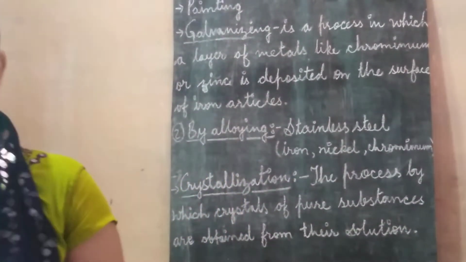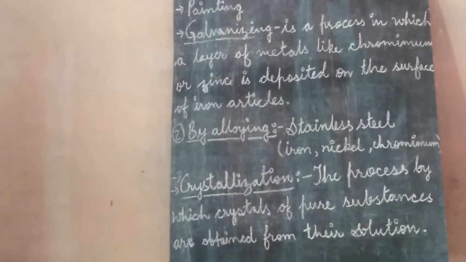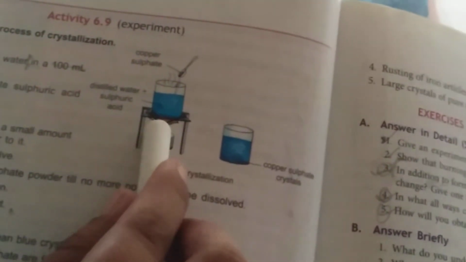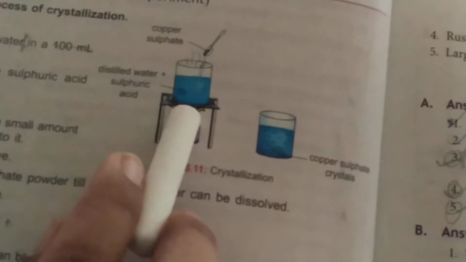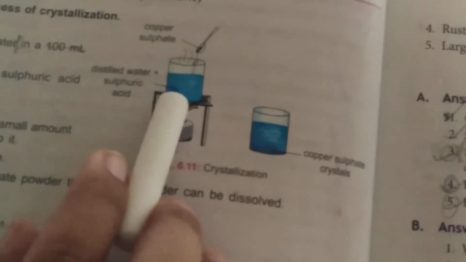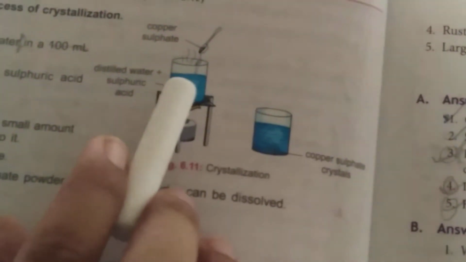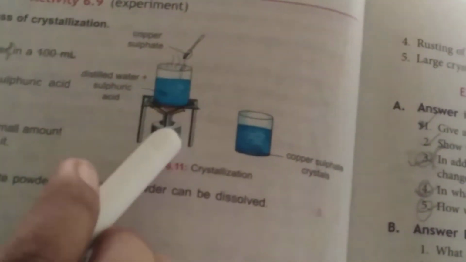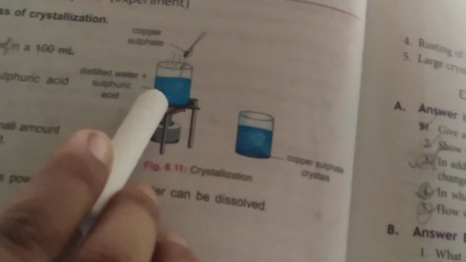Let us discuss with the help of this photo. What is this? This is a beaker. In this beaker, first of all you have to take 50 ml of water. After that, put 2 or 3 drops of dilute sulfuric acid in it. After that, heat it over a burner, as right now it is heated over a burner.